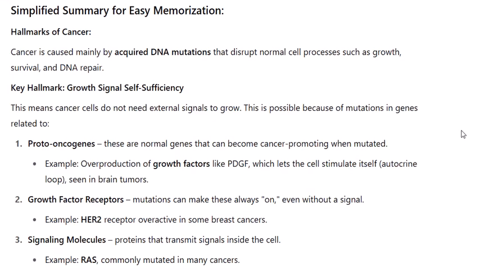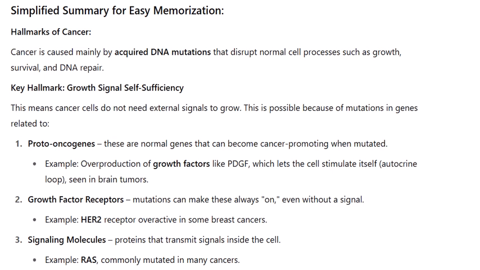...caused by acquired DNA mutations that disrupt normal cell processes such as growth, survival, and DNA repair. Key hallmark: growth signal self-sufficiency. This means cancer cells do not need external signals to grow. This is possible because of mutations in genes related to: 1. Proto-oncogenes. These are normal genes that can become cancer-promoting when mutated.